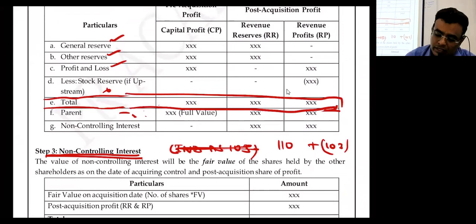So reserves and surplus completely parked into this heading, right? Yes sir. Yes or no? Now listen.